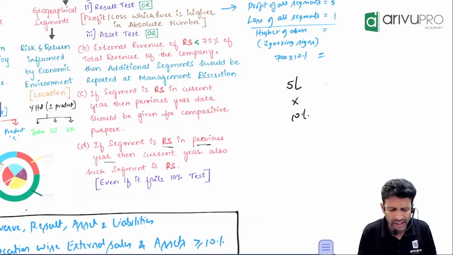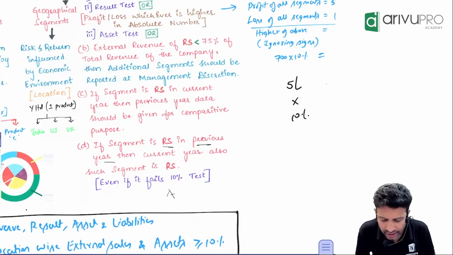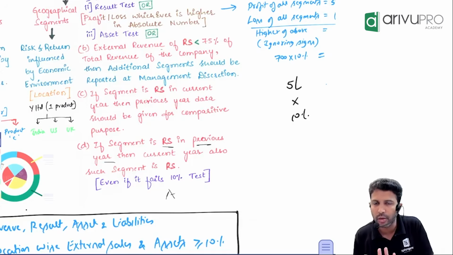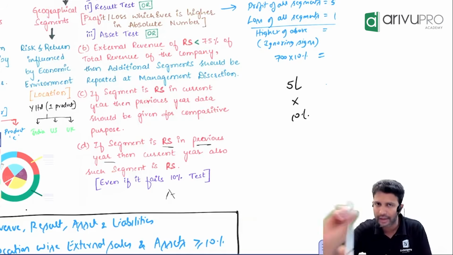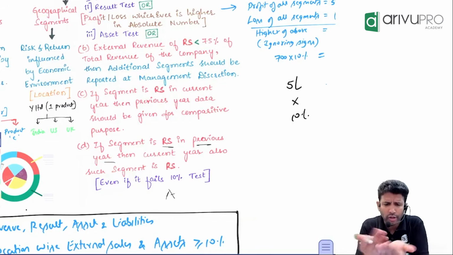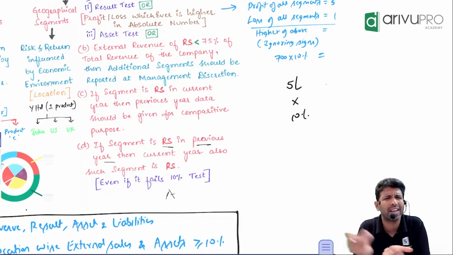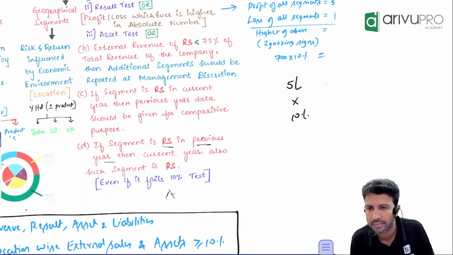You don't have to mention anything, you just give the data. Like segment A's data, you give it for current year and last year. You don't have to tell that it failed the 10% test and all that. No extra commentary is required. Give the data. That's it. Users will automatically compare. When they compare, they'll get to know that something has gone wrong. That's good enough.